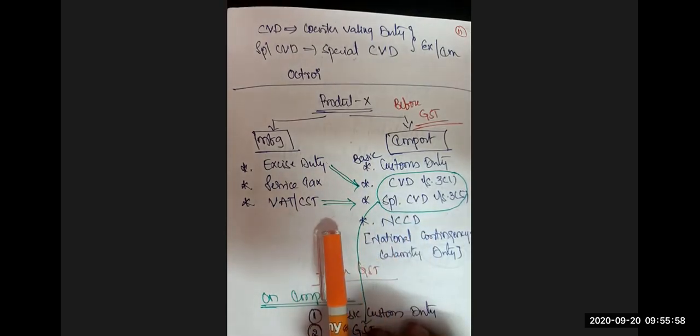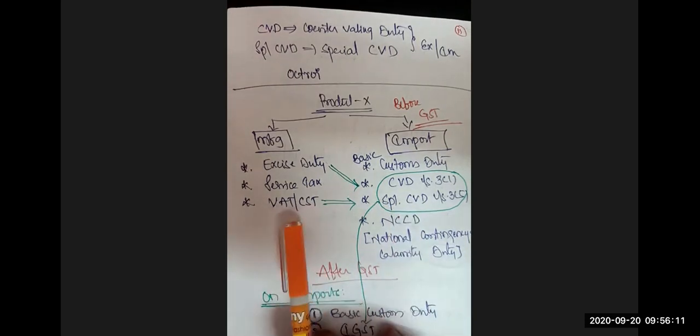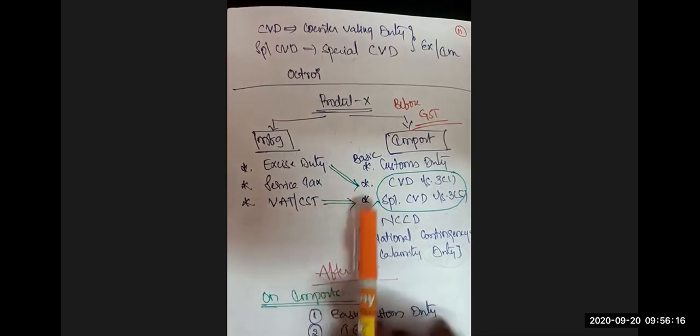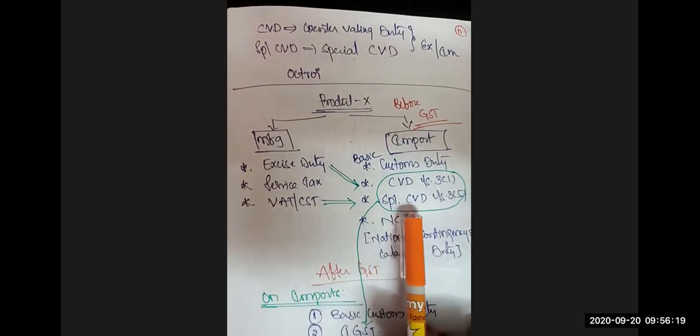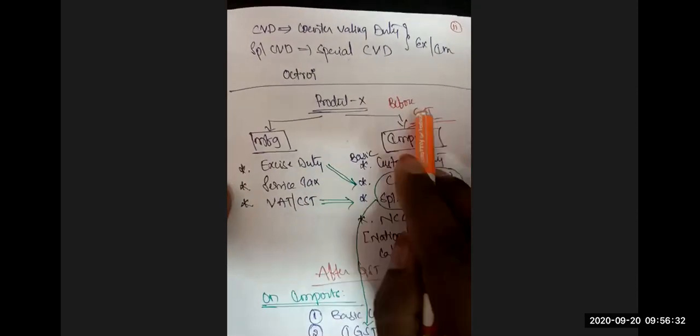In a similar manner, if you bought from India, either from your same state or from other states of India, you would have paid VAT or CST. And the respective state governments would have received the VAT or CST revenues. But when you purchase from other countries, the respective state government is losing this VAT or CST revenue. For counterbalancing this, our central government started levying the special CVD. Whatever revenues the central government got by levying the special CVD will be remitted to the respective state governments. So these are the taxes levied before the GST on imports.